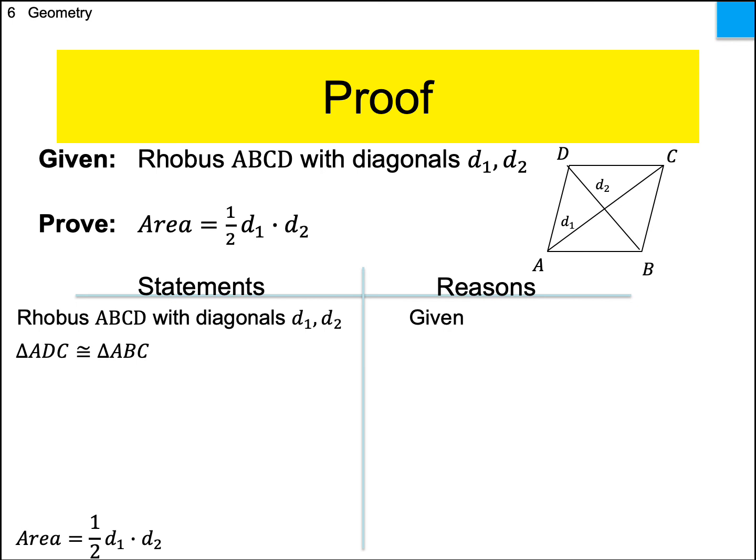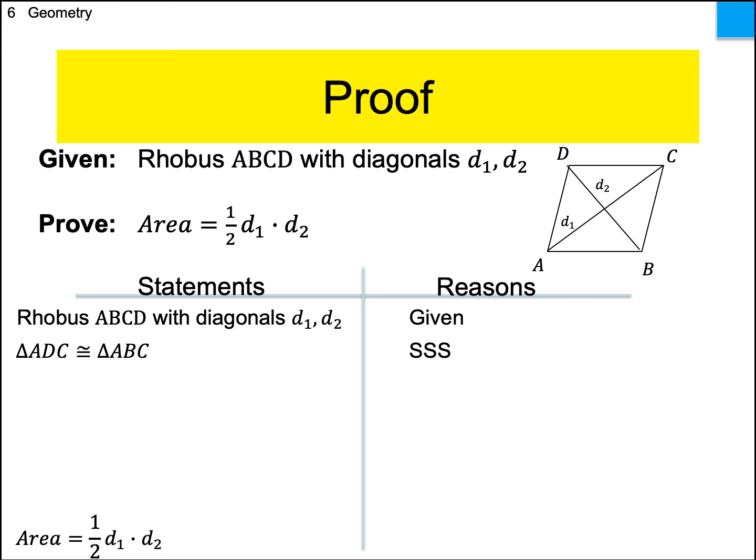Why are they congruent? Well, let's see. Clearly they share AC, so that's reflexive. It is a rhombus. The definition of rhombus is it's a parallelogram, so opposite sides are congruent. Well, there you go. You got an SSS right there. Okay, I left off stating that AD is congruent to BC and DC is congruent to AB by definition of parallelogram. I just went ahead and said the 2 triangles are congruent by SSS.